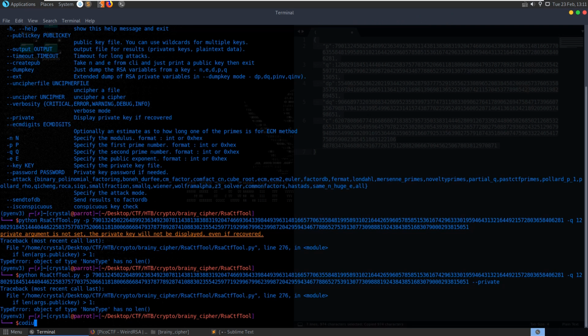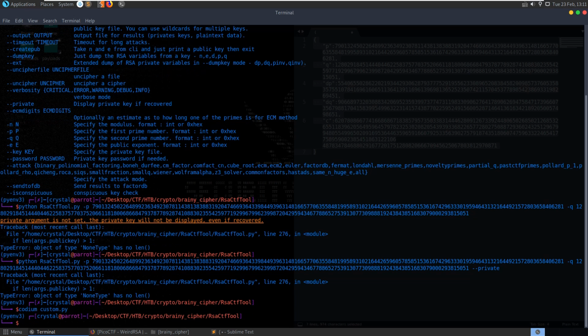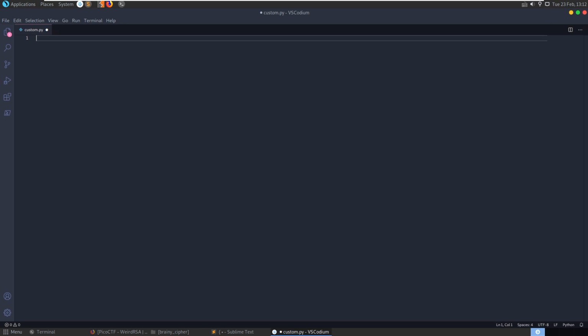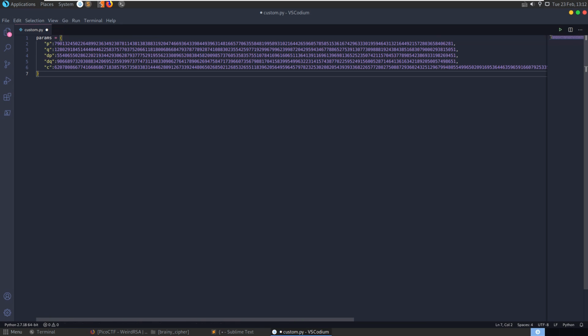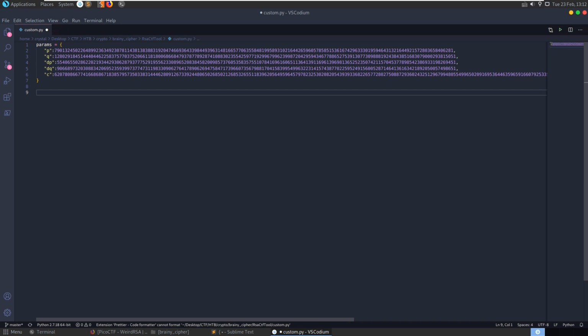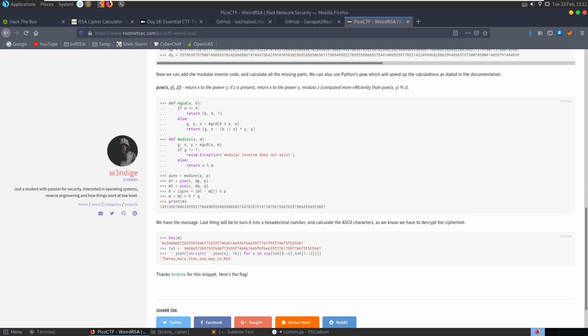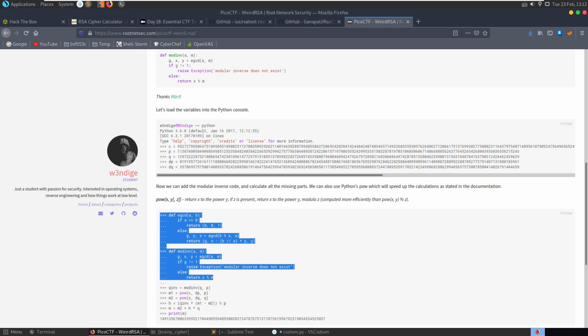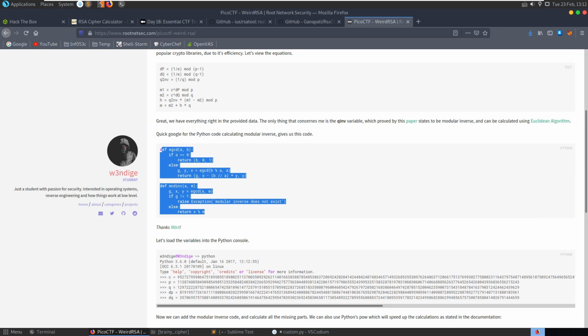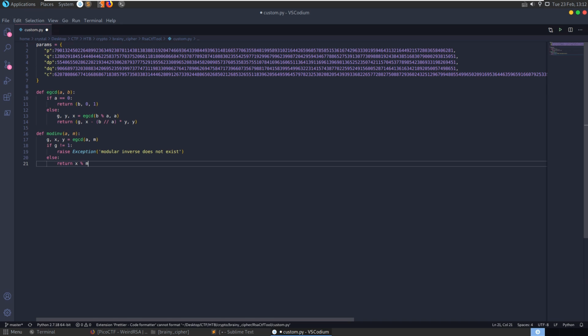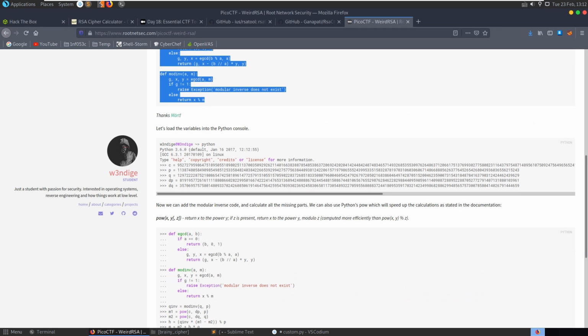Let's do codium custom.py. I'm going to just throw this object in here. This is our params, and let's see what else we had here. We needed to get the modular inverse. Oh, let's grab this, because it doesn't have the angular brackets. Come on. Alright, so there's some of the functions we're going to need. Did they have any imports here? I don't see any at the moment.